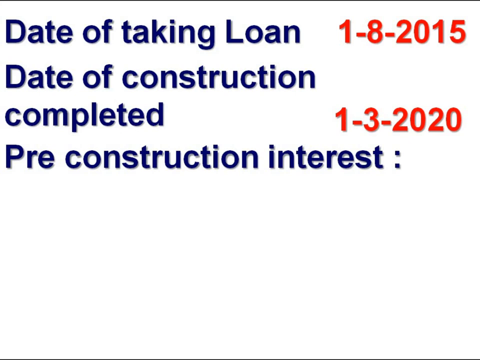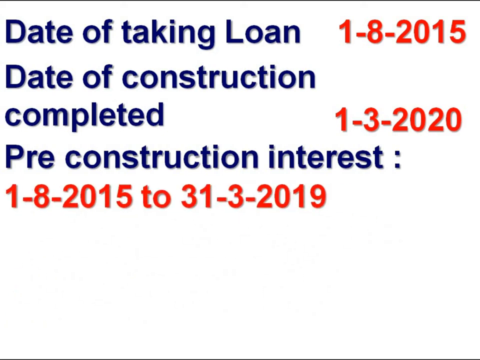Here, it is the interest from 1st August 2015 to 31st March 2019.